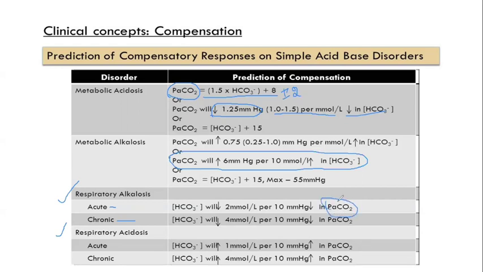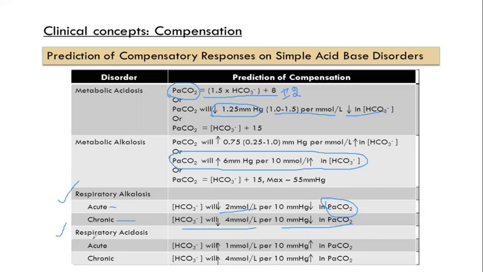For acute, for every 10 mmHg decrease in the partial pressure of carbon dioxide, there will be a decrease of 2 millimoles per liter of HCO3. And for chronic, for every 10 mmHg decrease in the partial pressure of carbon dioxide, there will be a decrease of 4 millimoles per liter of bicarbonate.